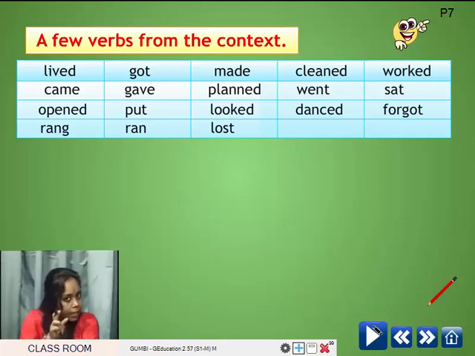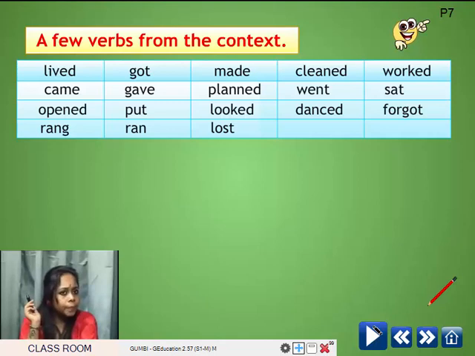Lived. The word given is lived. Actually, the present form of lived is live, L-I-V-E. You can understand all these verbs are given in past form in the box. So, the present form is live and the past form is lived.